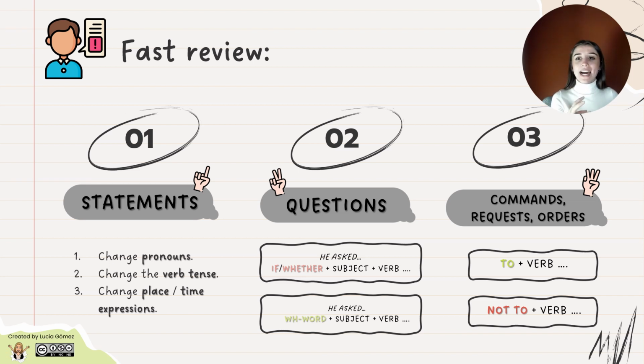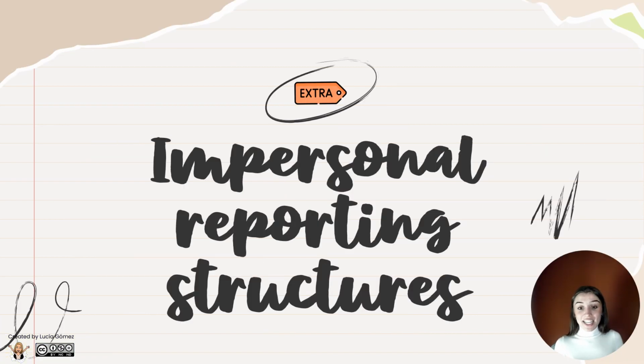This said, throughout this video, these grammar notions are essential, but we're going to be working more precisely with an impersonal reporting structure. Indeed, this is what we're going to introduce. It is possible to use the previous structures that I was reviewing, but throughout the rest of the video, I'm going to explain a different type of structure. This type of structure can be connected to reported speech somehow, but it's also quite connected to the passive.